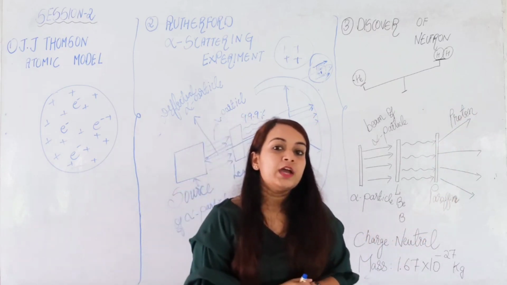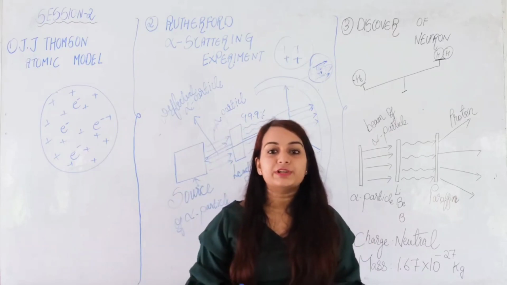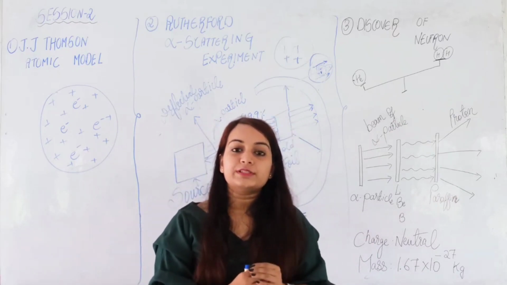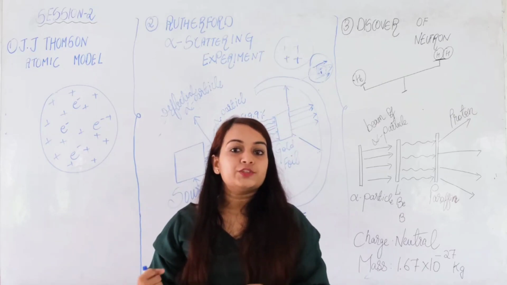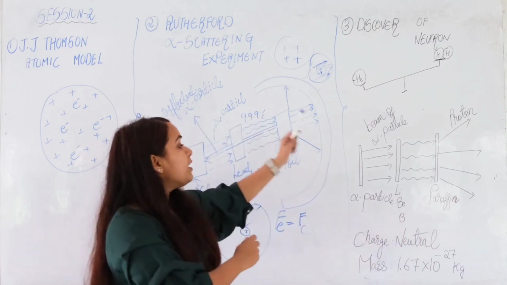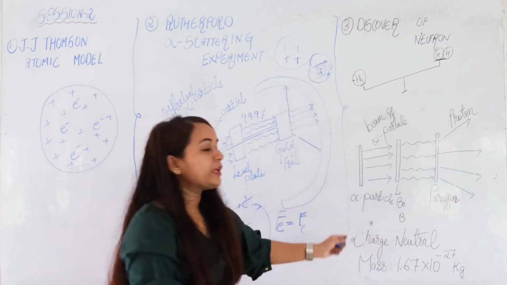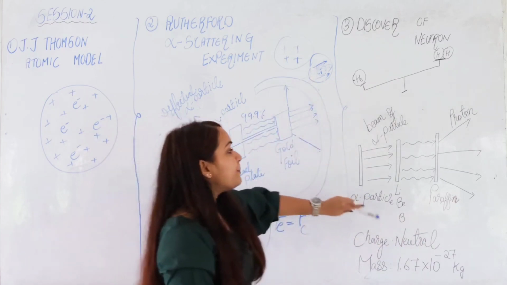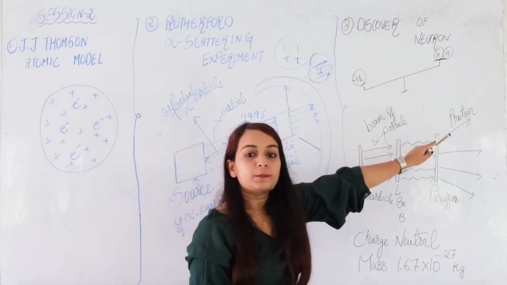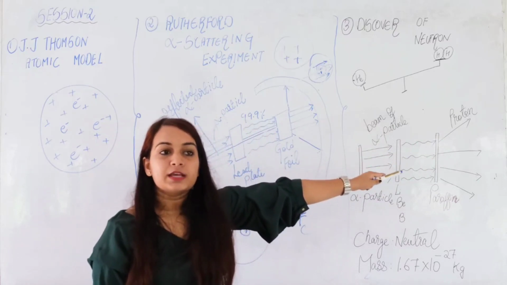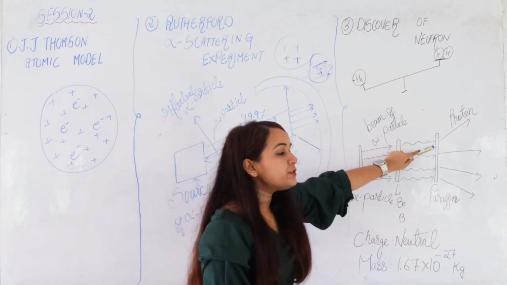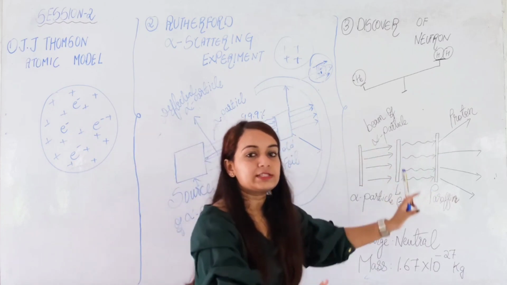Now just imagine you are to fight with a very fat person. If you are very lean, you will not be able to fight with that fat person. You need to be equal in weight in order to push that person. So from here, Chadwick concluded that whatever the particle may be, it will have the same mass as a proton. If it did not have the same mass, there is no possibility that these rays would hit the paraffin so hard that the protons would be ejected.